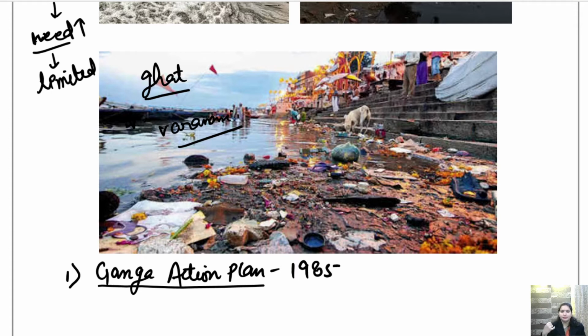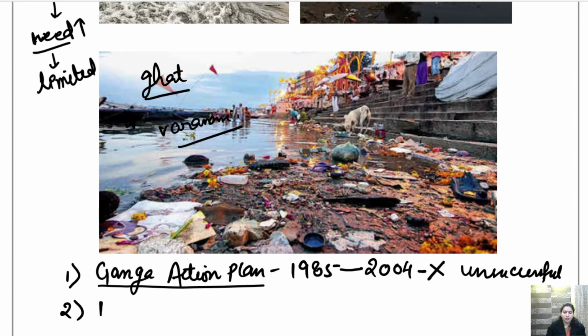They took certain measures also to clean it, but till 2004 this Ganga Action Plan was unsuccessful. It was unsuccessful और गंगा घाट साफ नहीं हुआ. Then came the next plan of action, called Namami Gange, under our Prime Minister Narendra Modi. So he started this Namami Gange project.